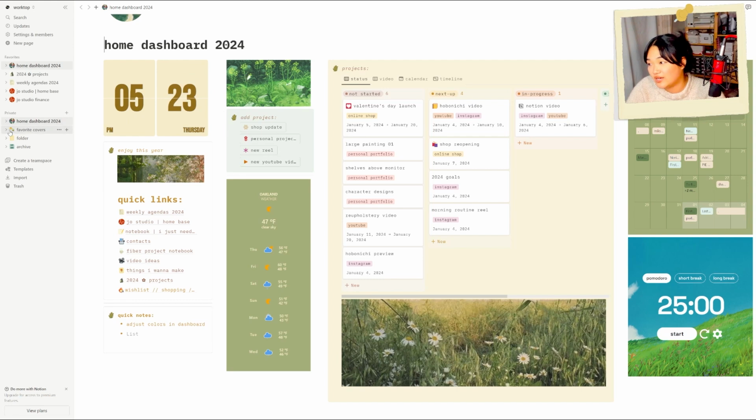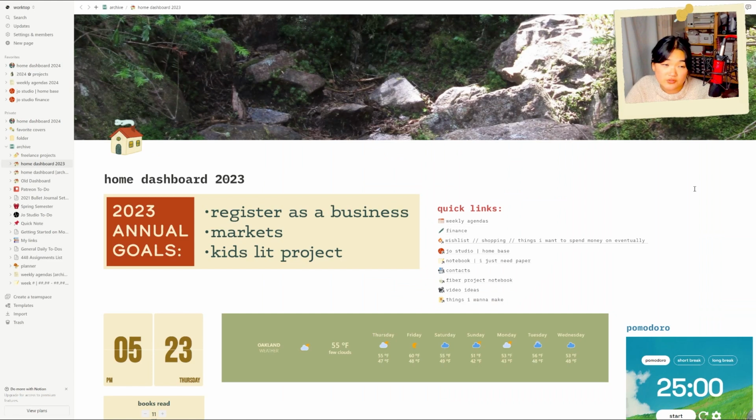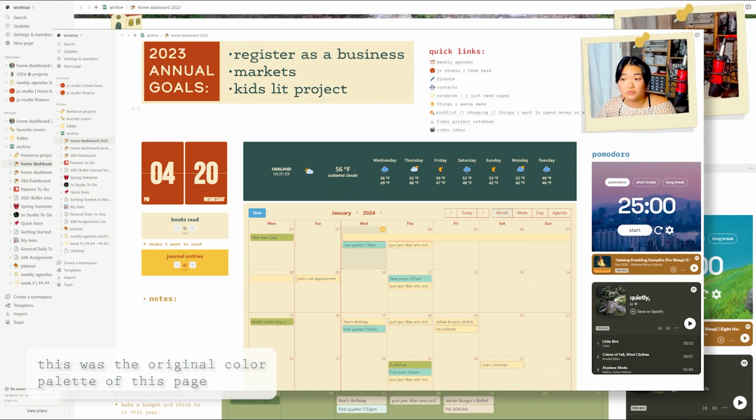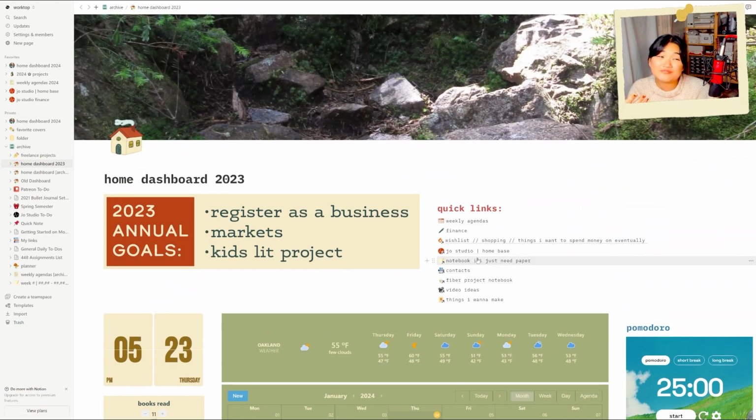I can show you my old dashboard here. I put it under an archive. I keep all of them. This looks a little bit different than it did just because I've changed some of the colors and assets of widgets that I use. That being said, this was the layout. It worked really well. I will say I really loved my year of using this setup, and really the only big difference now is that I have zhuzhed it. It looks a little bit different, as you can see, and I will walk through the things that I have kept and the things that I decided not to bring into this year.